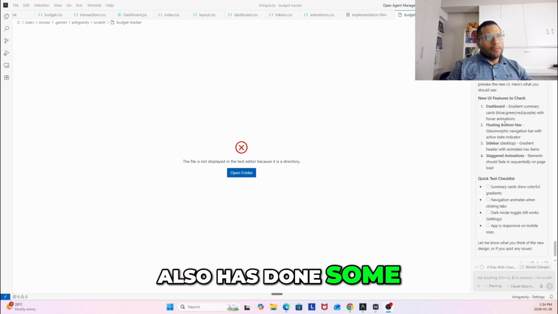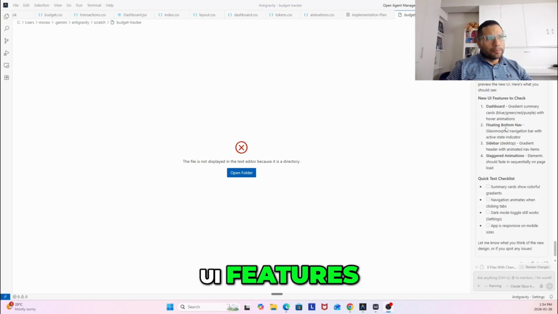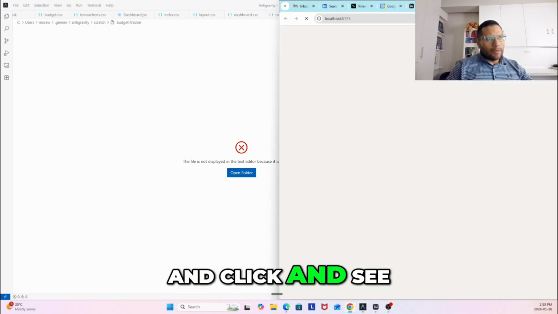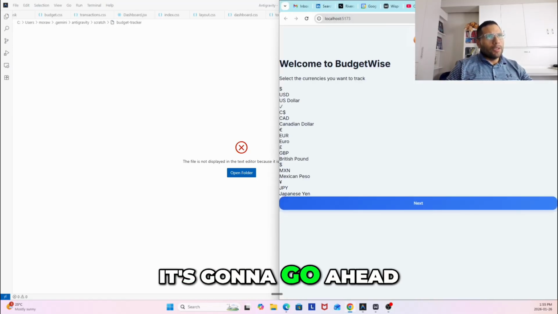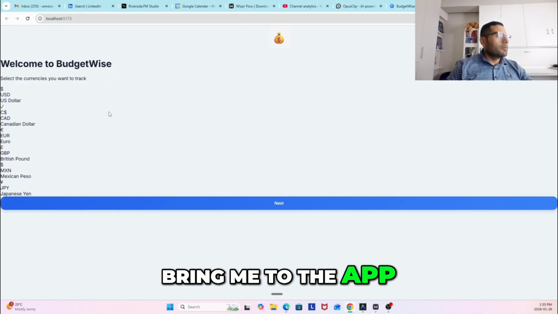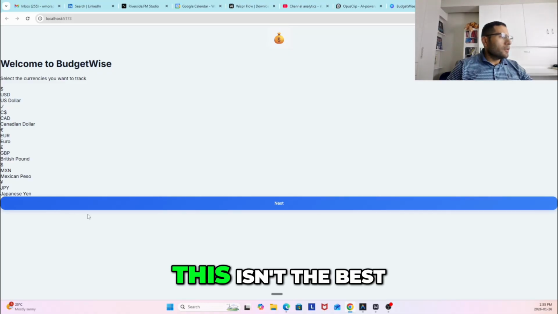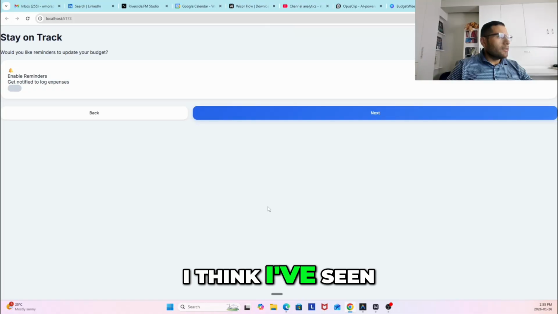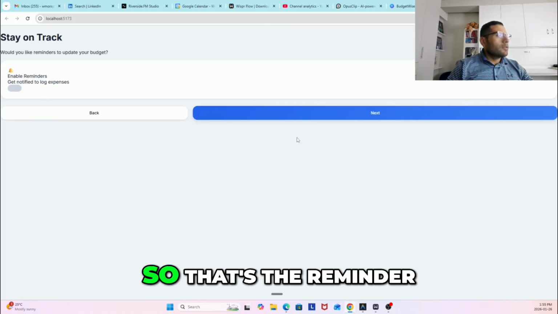And I believe it also has done some UI features. Let's go ahead and click and see. So it's going to bring me to the app. Okay, so this isn't the best version of it. I think I've seen better versions.